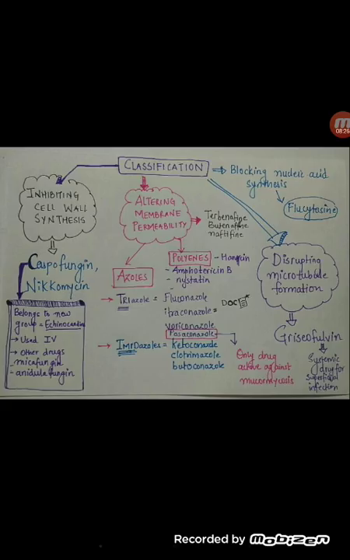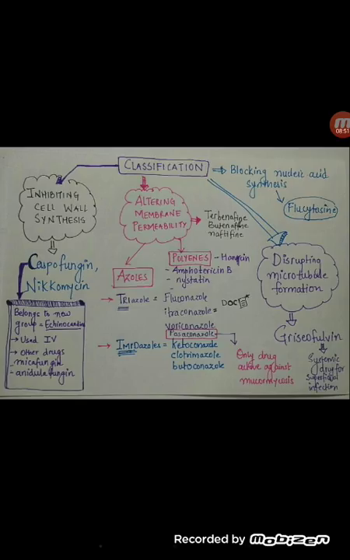Based upon their structure, we have two types: triazoles, which have 3 nitrogens in the structure, and imidazoles, right? So triazoles include fluconazole, itraconazole, voriconazole and posaconazole, right? And imidazoles include ketoconazole, clotrimazole and butoconazole.